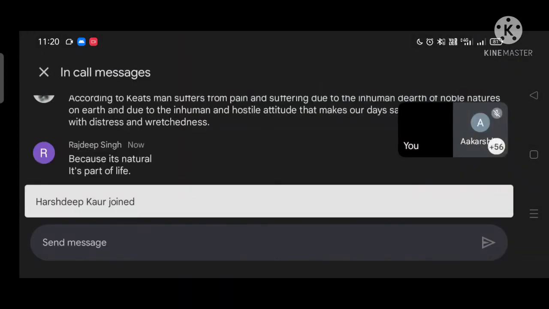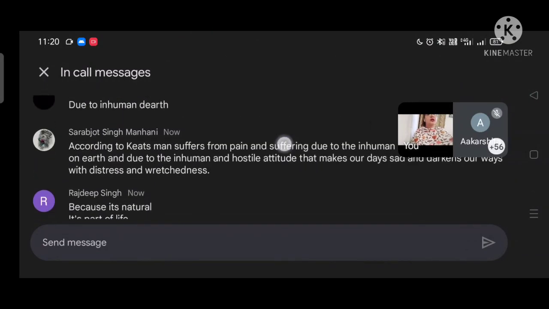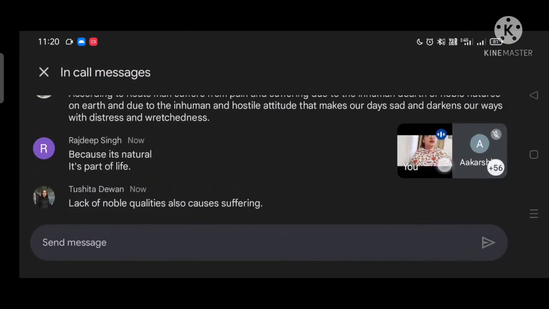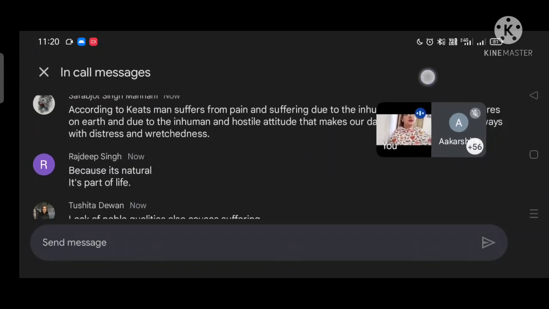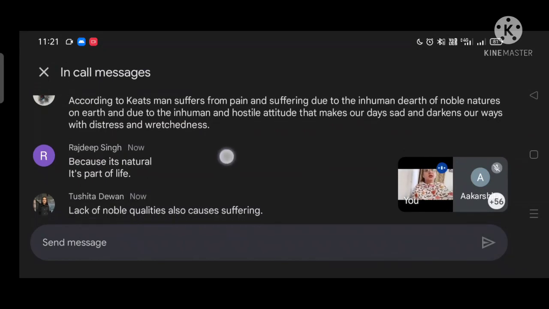According to the poem, man suffers due to the inhuman dearth. Dearth is, as you know, the inhuman scarcity of noble natures, and it is due to the inhuman and hostile attitude that makes our days sad and darkens our ways with distress and wretchedness. Yes, good, because it's natural, it's part of life.